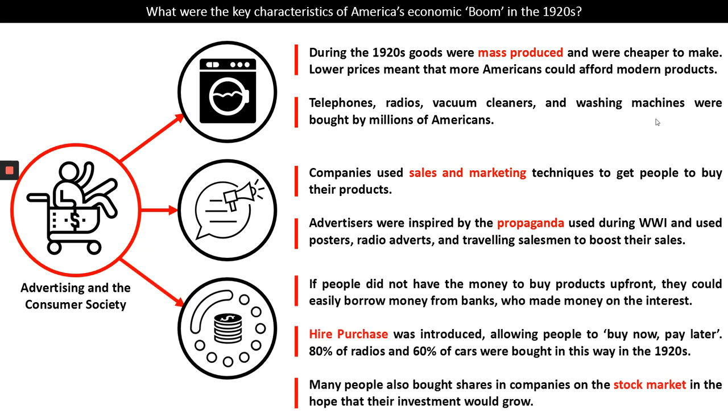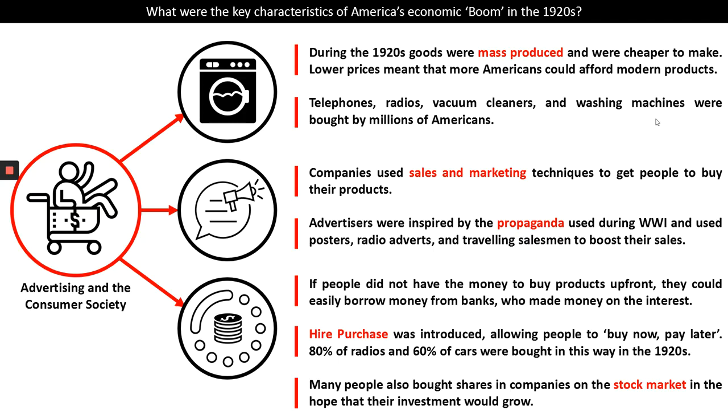And all of this is underpinned by something called hire purchase. If people did not have the money to buy the products up front, they were able to borrow the money from the banks, who then made money on the interest. And this is called hire purchase. It was introduced and it allowed people to buy now and pay later. The idea being that if you wanted to buy a car, you wouldn't have to have all the money for the car up front. You could pay it off little bit by little bit, and at the end you would then own that car. In the 1920s, 80% of all radios and 60% of cars were bought using hire purchase.